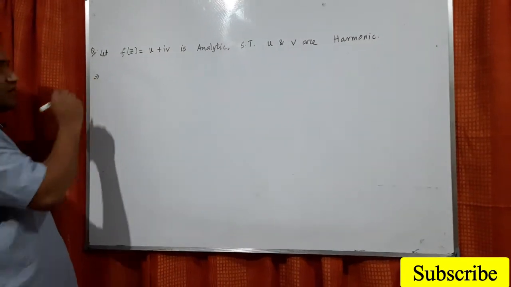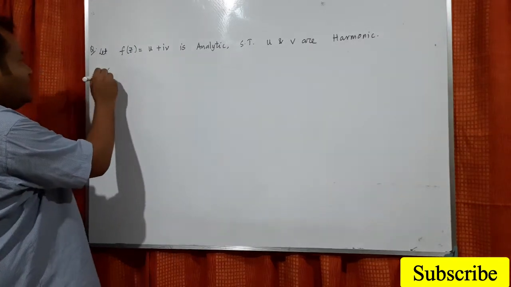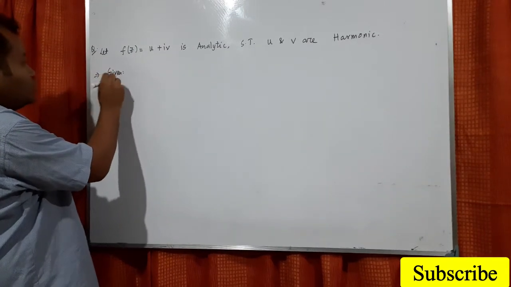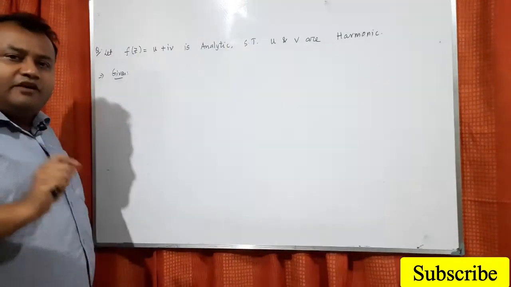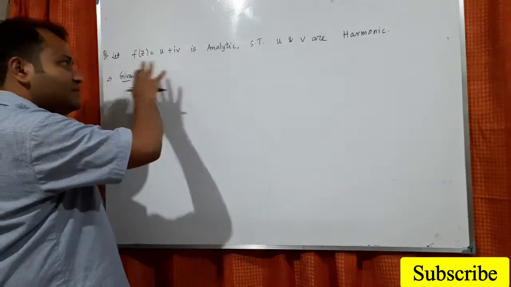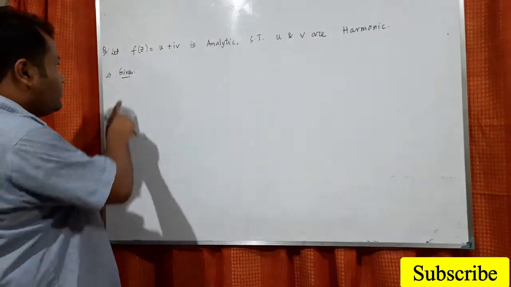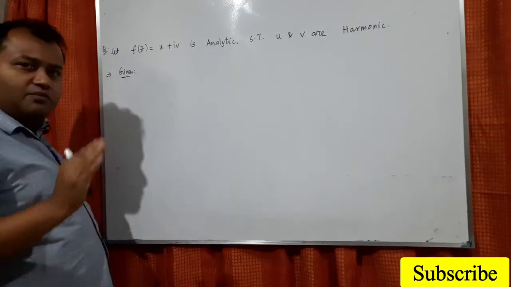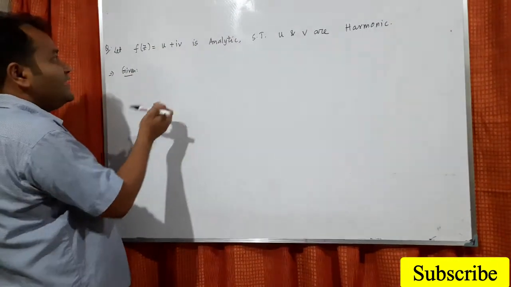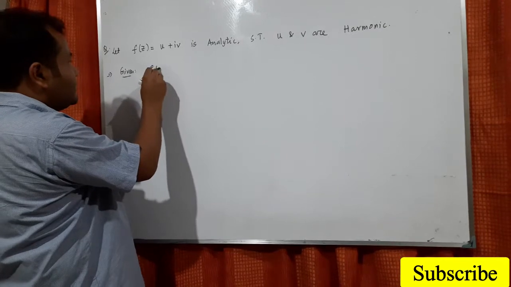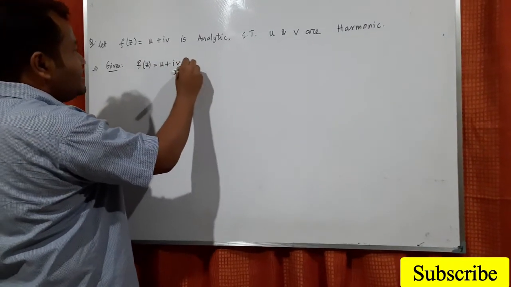Now see this one, what is given to us? I am repeating one thing: when any problem is given in mathematics, either in proof form or in problem form, what do you have to do? First of all, you have to identify what information is given to you and what you have to find. So what is given? Given is f(z) equals u plus iv is analytic.